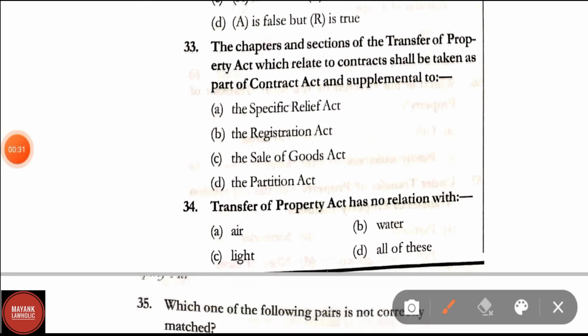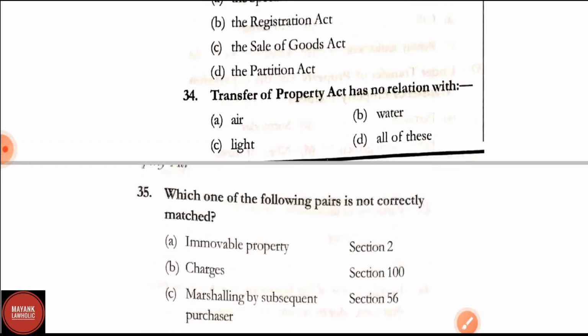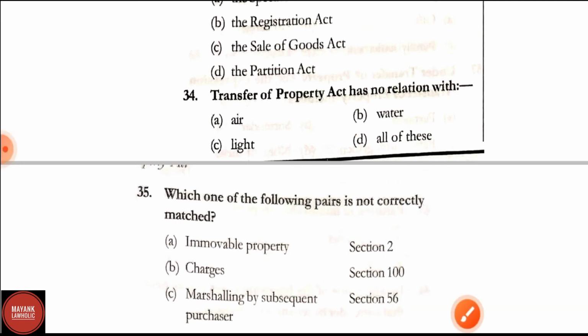The chapters and sections of TPA which relate to contract shall be taken as part of contract and supplemental to option A, the Specific Relief Act, Registration Act, Sales of Goods Act, Partition Act. Correct answer is option B, that is Registration Act. Question number 34. The TPA has no relation with air, water, light, D, all of these. Correct answer is option D, that is all of these.